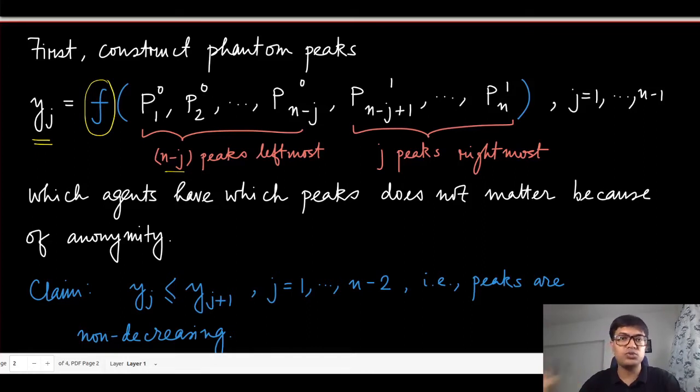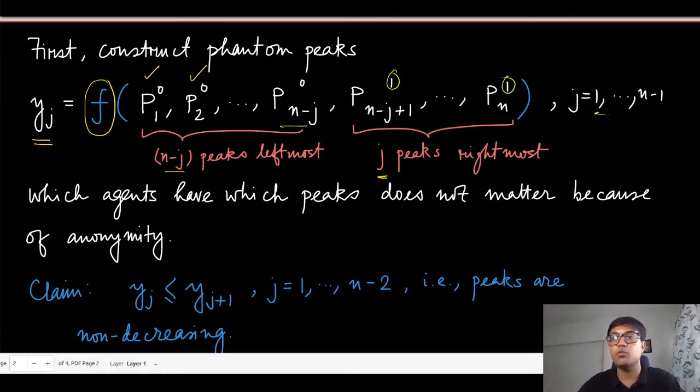Now, how are we choosing those preferences such that the preference profile gives out yj? It is the following. The first player's peak is at the leftmost, the second player's peak is at the leftmost, and so on until the n minus jth agent. And then from n minus j plus 1 onwards until n, so there are j peaks remaining, they are all on the rightmost position. Right? So this is how we are defining the jth phantom peak.